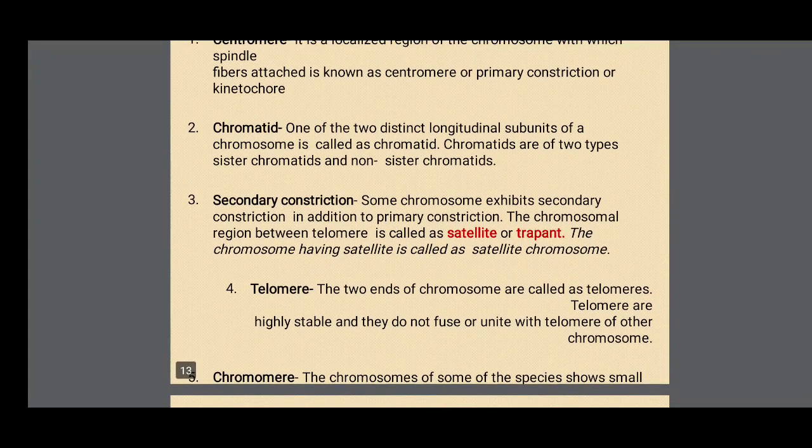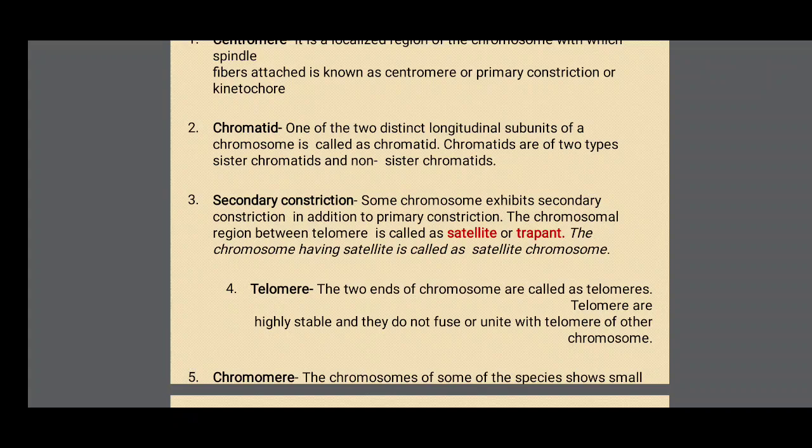Next, the fourth one, telomere. The two ends of chromosomes are called telomeres. Telomeres are highly stable and do not fuse or unite with the telomeres of other chromosomes. Telomeres inhibit attaching one chromatid end to another chromatid end.